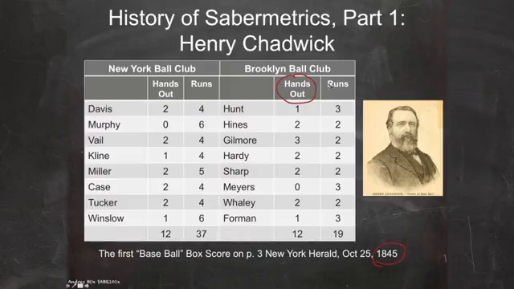So they just recorded the two crucial things that were components of the game: the runs each of the players scored, and they were totaled here for each of the teams. Now, as we know, that's the outcome of the game. So the New York Ball Club wins this game 37 runs to 19 runs. So that's what this original box score recorded.